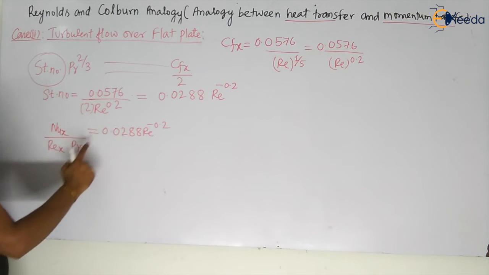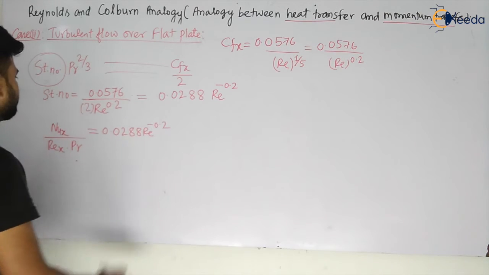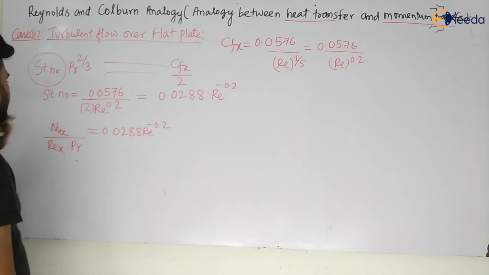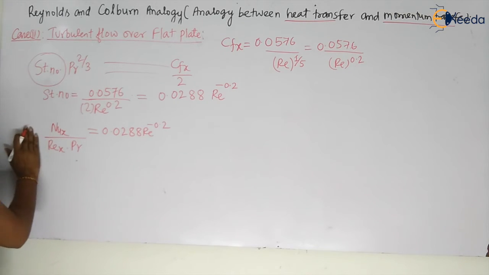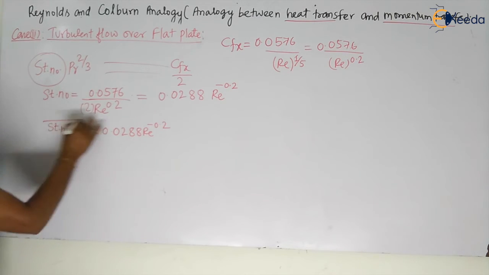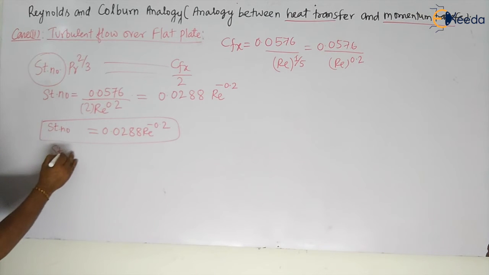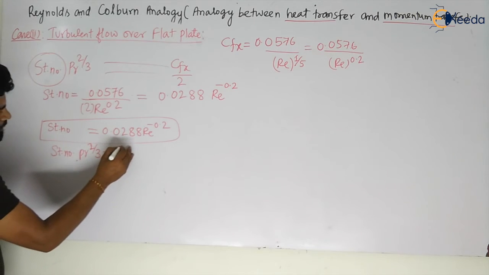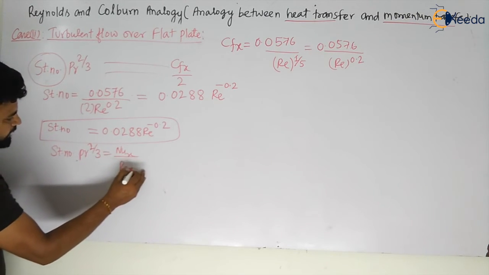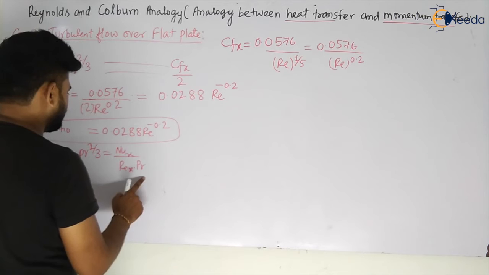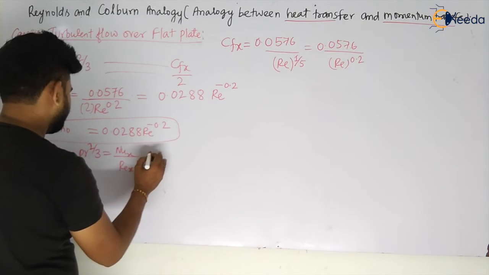So let us take both these terms to this side, my dear students. The Stanton number multiplied by Pr to the power 2 by 3 was equal to the Nusselt number at x divided by the Reynolds number at x into Pr. So let us take this term to this side. What will it become? This will become something like, let us see.